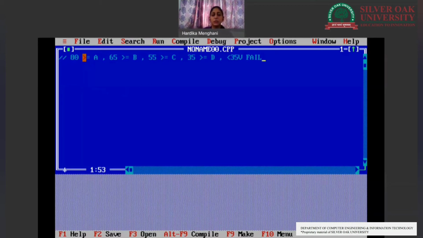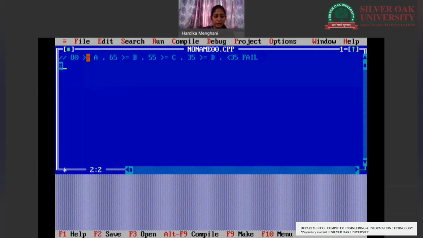So this is what we need to make in our system: if a student gets 80 or more than 80%, he or she should get A grade. If a student gets 65 or more, B grade. If a student gets 55 or more, C grade. If 35 or more, D grade. Less than 35, everyone would be fail. So let's start with the program.